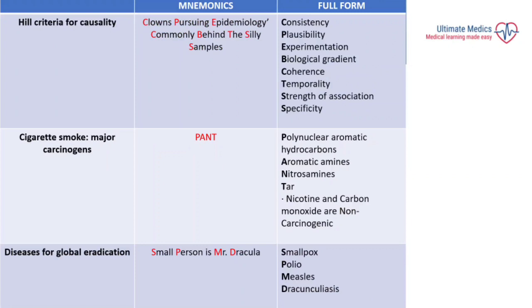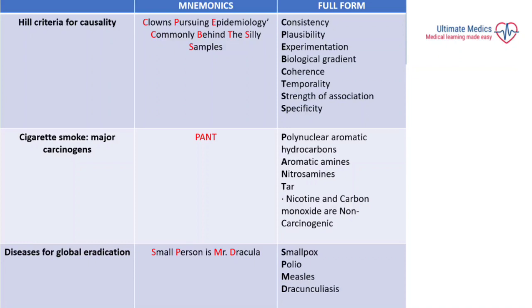Next we have the Hill criteria for causality, where the mnemonic is "Clowns Pursuing Epidemiology Commonly Behind The Silly Samples". So here the C stands for consistency, then P plausibility, then E experimentation, the C coherence, the B biological gradient, T stands for temporality, S stands for strength of association, and lastly the S for the samples, that stands for specificity.